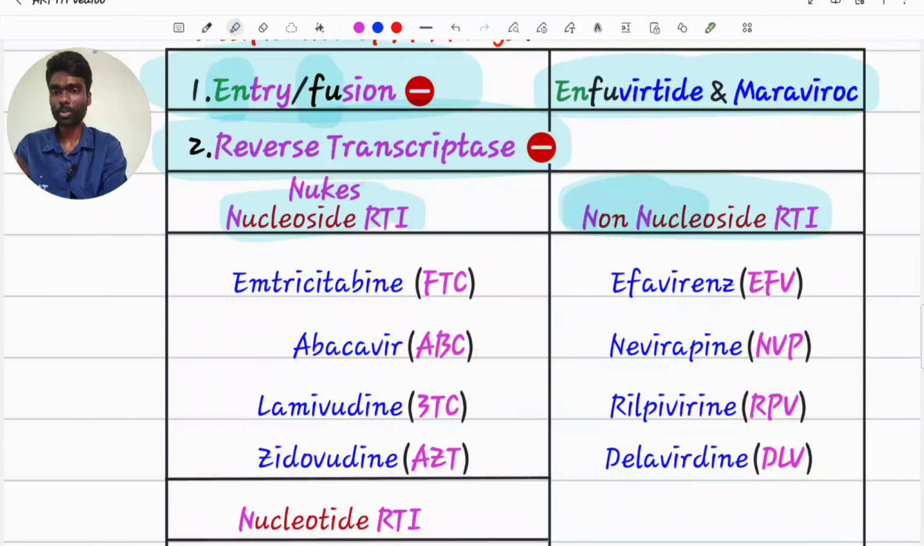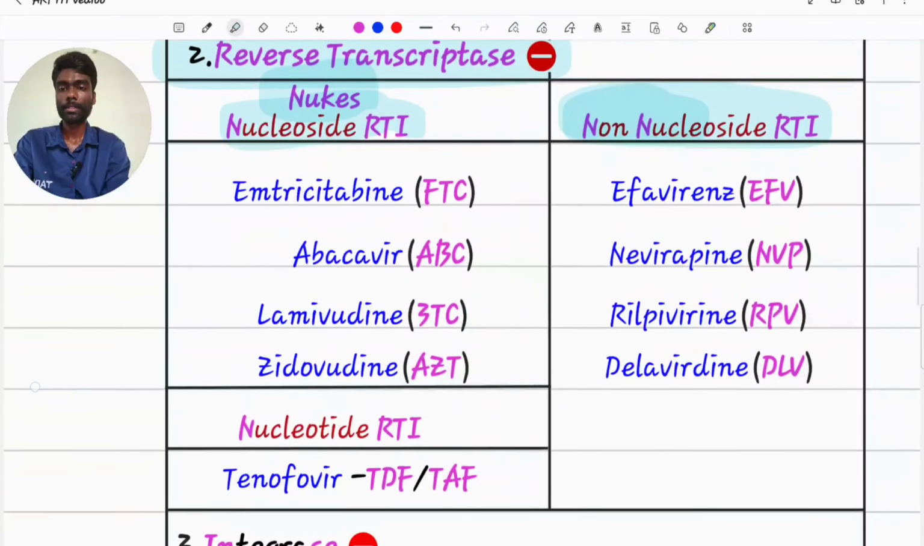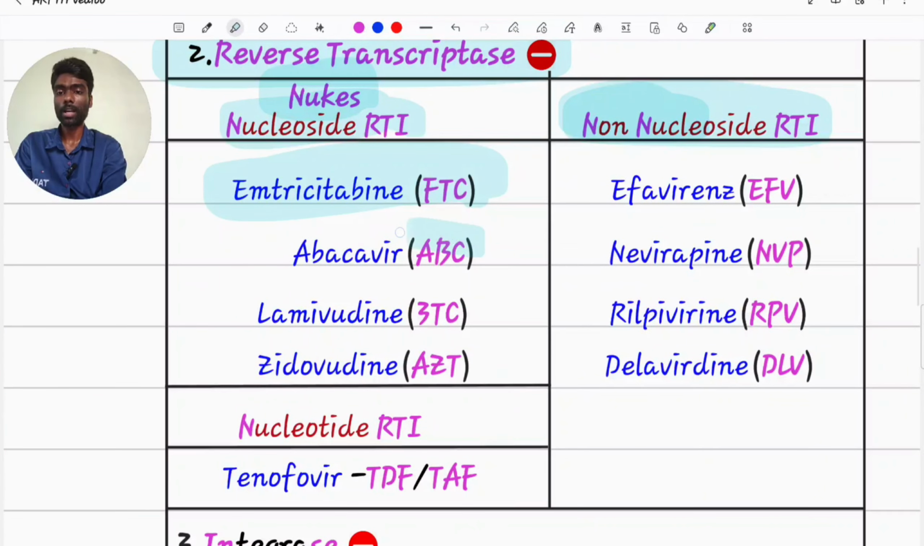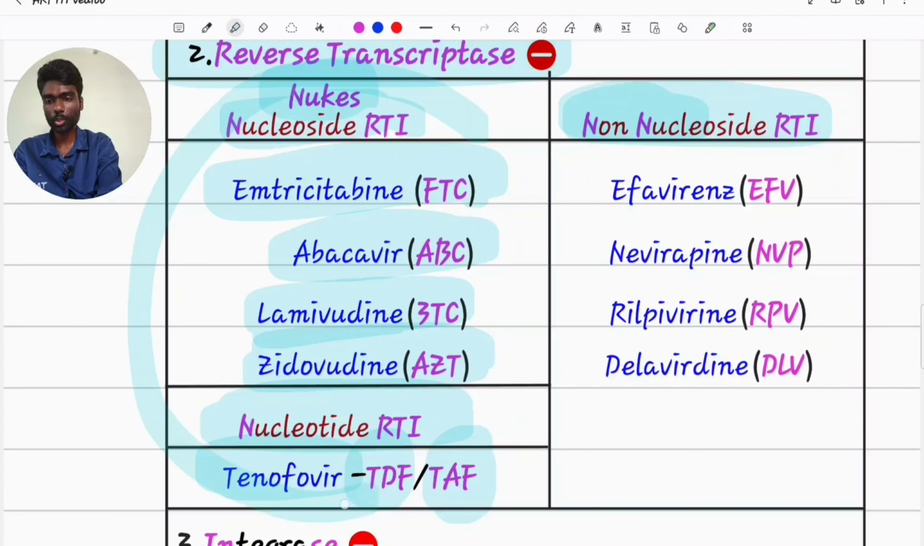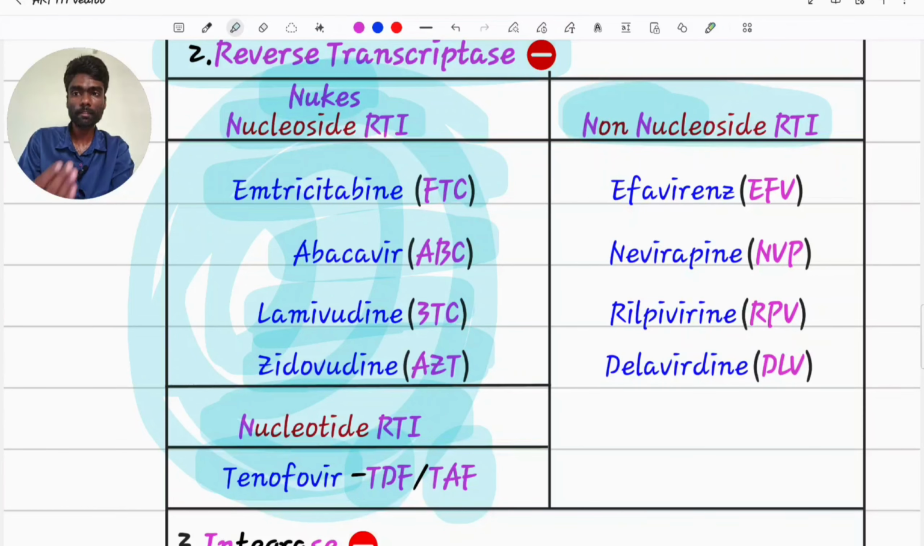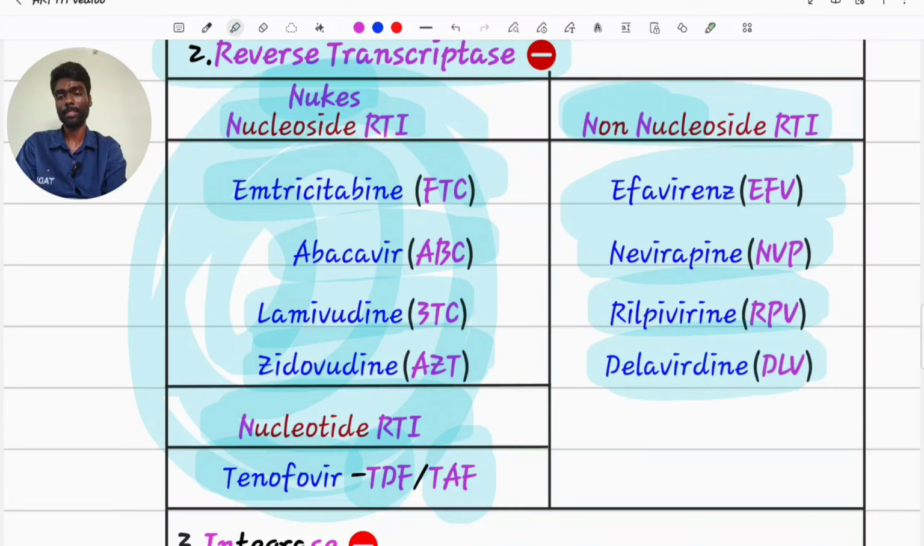NRTIs are also known as nukes: emtricitabine, abacavir, lamivudine, zidovudine. The nucleotide reverse transcriptase inhibitors are tenofovir disoproxil fumarate and tenofovir alafenamide. These all come under nukes, NRTIs. Coming to non-nucleoside reverse transcriptase inhibitors: efavirenz, nevirapine, rilpivirine, delavirdine.